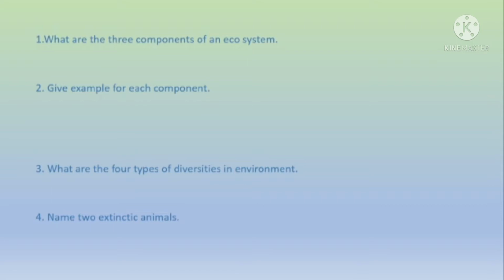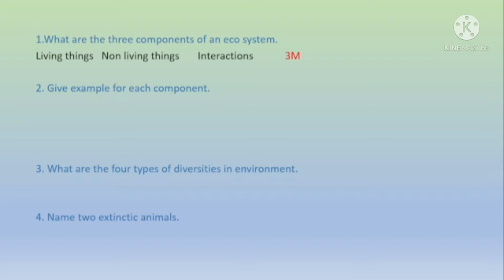Question number 1. What are the three components of an ecosystem? An ecosystem contains three components: living things, non-living things, and their interactions.